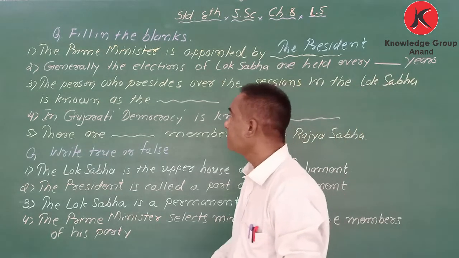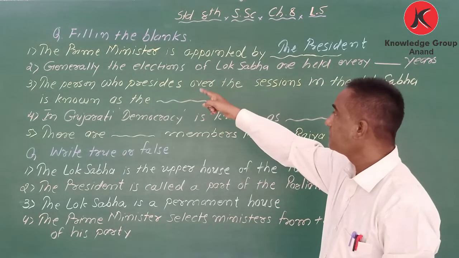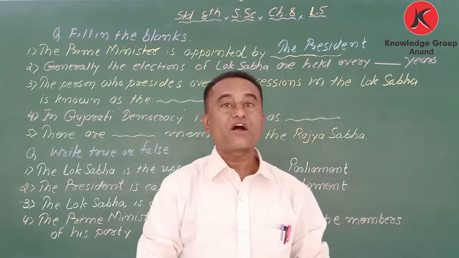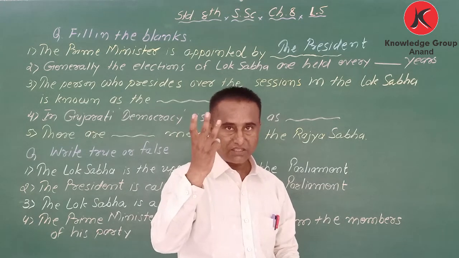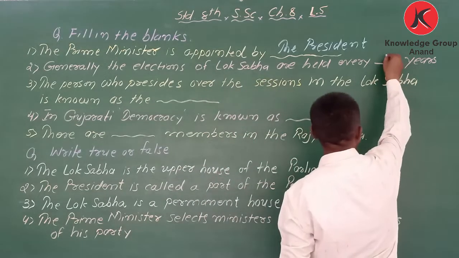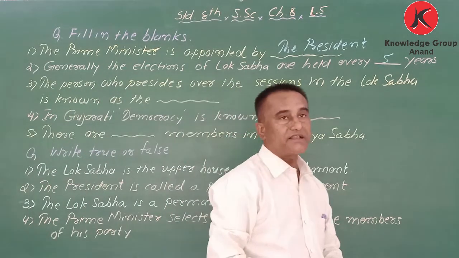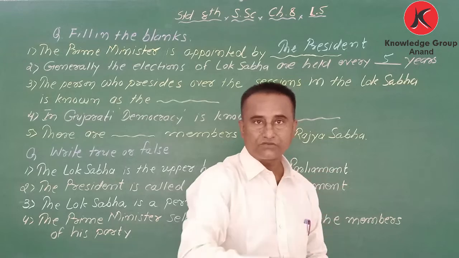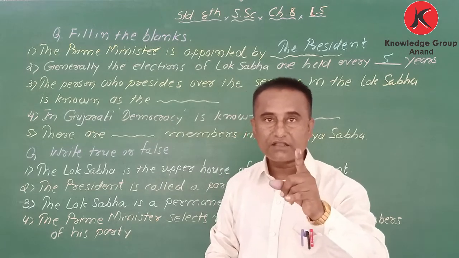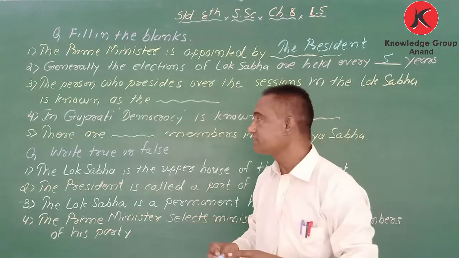Second, generally the elections of the Lok Sabha are held every blank years. After how many years? After 5 years. Okay, got it. And when we consider the Rajya Sabha, that term is 6 years, and for the Lok Sabha 5 years.